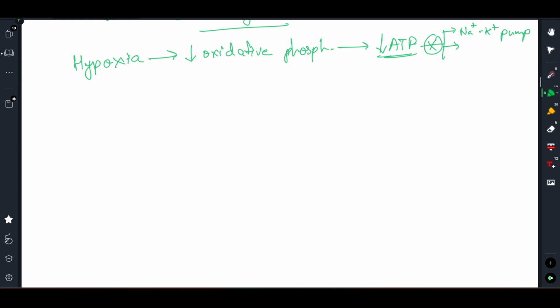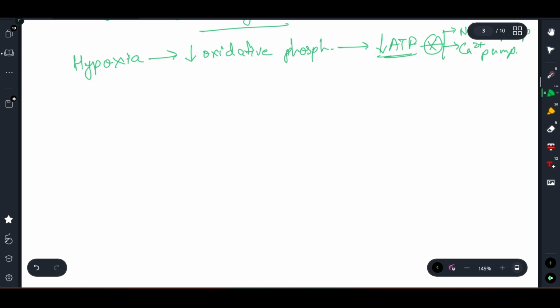Okay, now coming to the second one, calcium pump. So the function of calcium pump is to maintain a low cytosolic calcium level, right? But now as the ATP is not being formed in adequate amount, we will see that calcium pump won't function, due to which the cytosolic calcium will increase, and calcium is one of the important enzyme activators for many enzymes. So increased cytosolic calcium will ultimately lead to unnecessary enzyme activation, right? So this is how calcium pump will be affected.